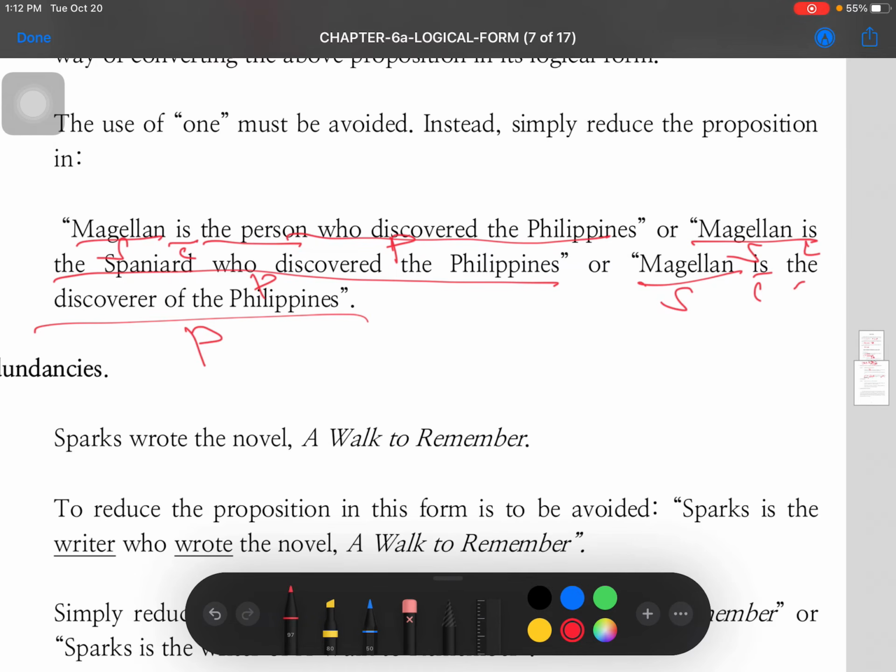So, kaya ang problema, paano kapag, sir, nakalimutan ko yung rules of grammar ko? Kailangan yung balikan, guys. There is no way for you to understand this logical form kung mahina yung grammar ninyo. So, I assume, dahil kayo naman ay nasa 3rd year and 4th year na, yung mga estudyante ko, basic English language, alam nyo na.